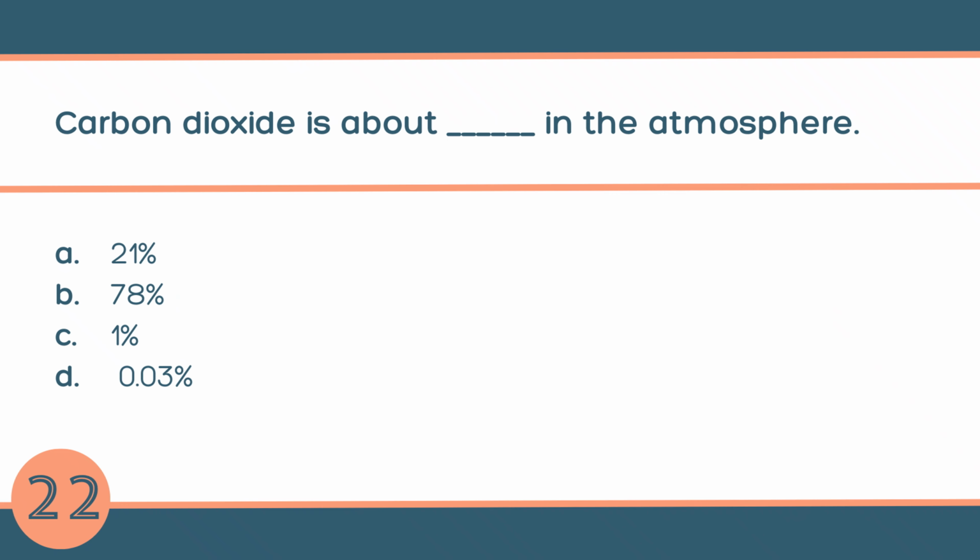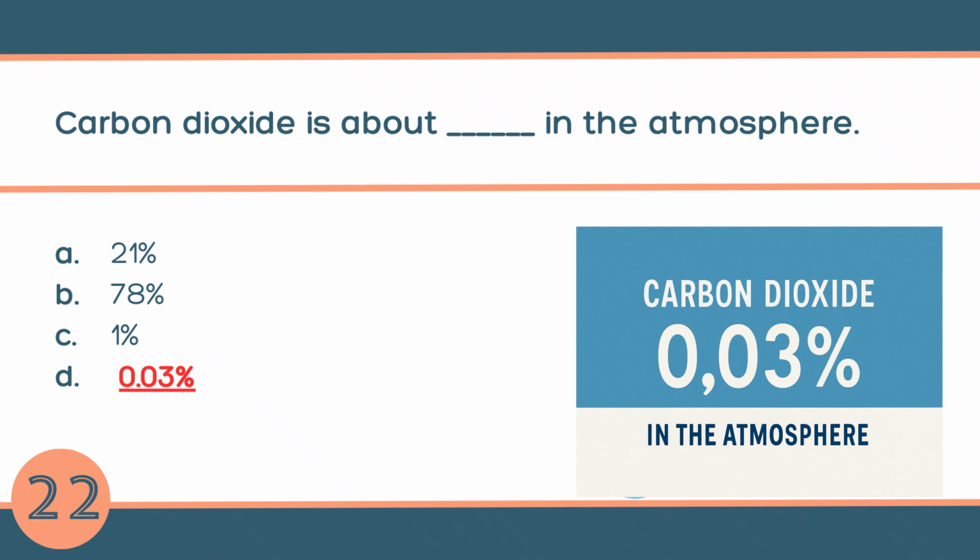Question number 22. Carbon dioxide is about dash in the atmosphere. A. 21%, B. 78%, C. 1%, or D. 0.03%. The answer is D, 0.03%. Even in this tiny amount, carbon dioxide is very important because it traps heat and helps keep the earth warm.